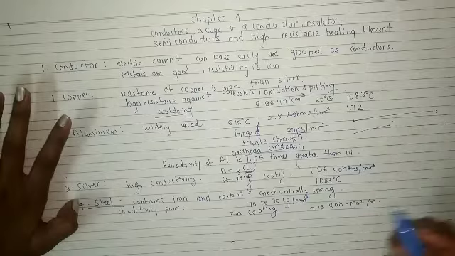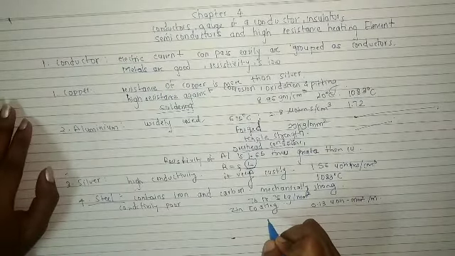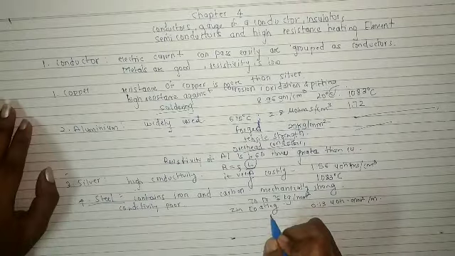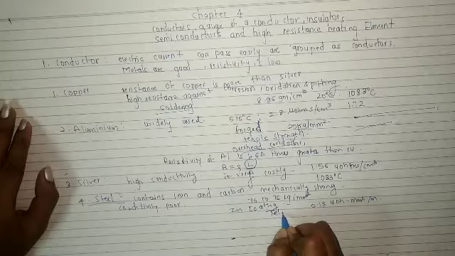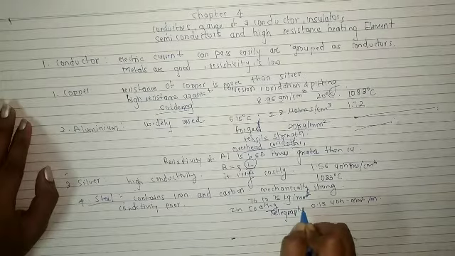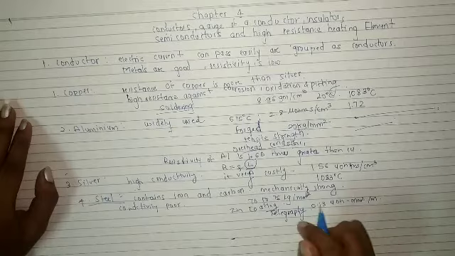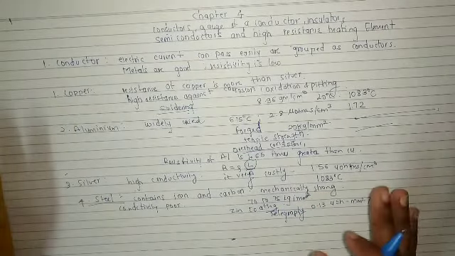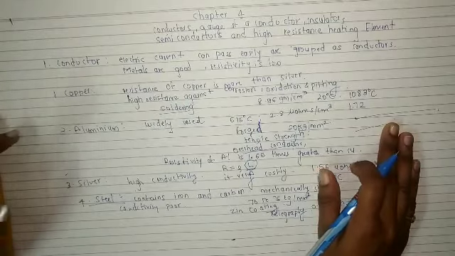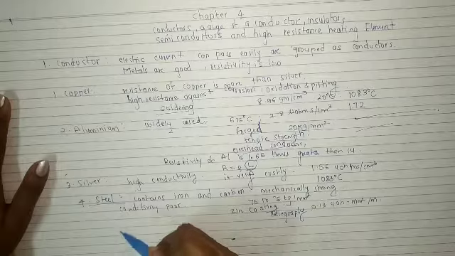Steel wires are used where? These are used for telegraphy, where the resistance is not considered serious. So this is all about the conductors. In conductors we saw copper, aluminium, silver and steel.